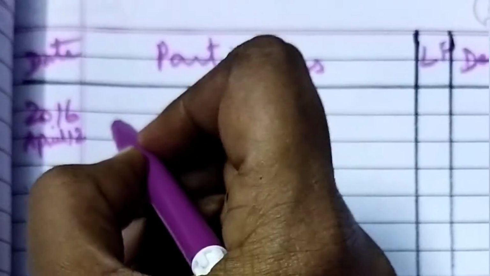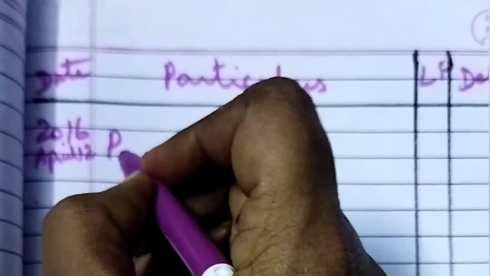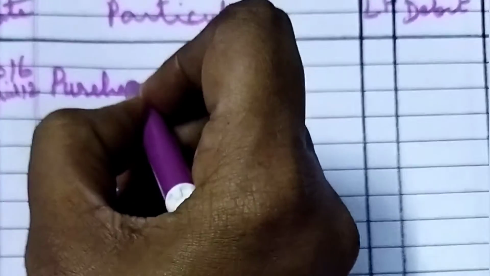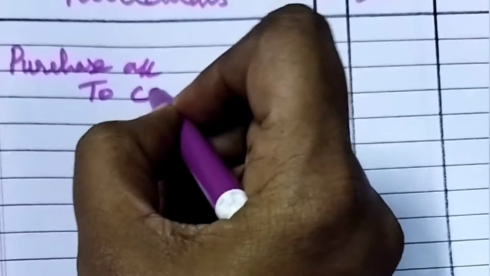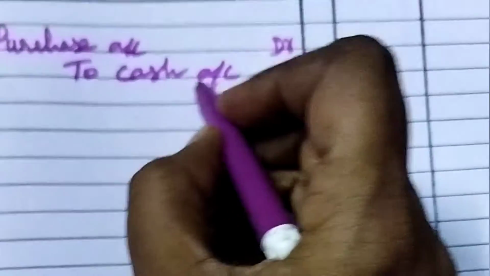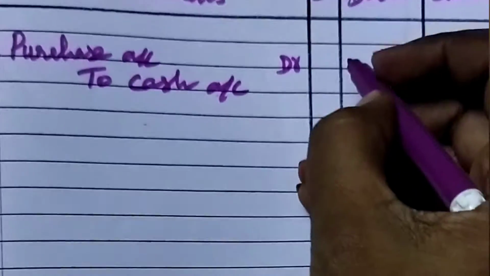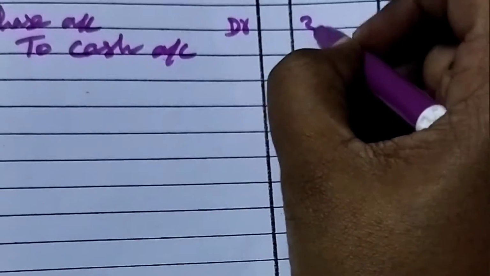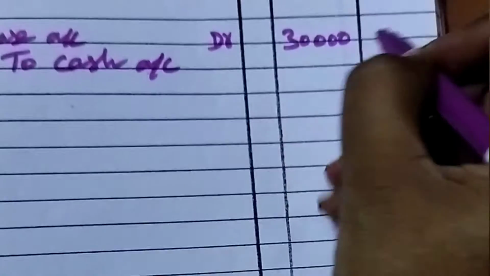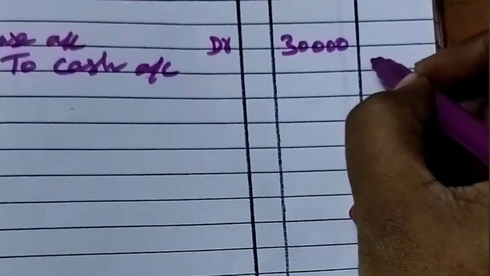That is purchase account debtor to cash account, because goods are coming inside, cash is going out. Okay, what is the amount? 30,000. So debit also 30,000, credit also 30,000.